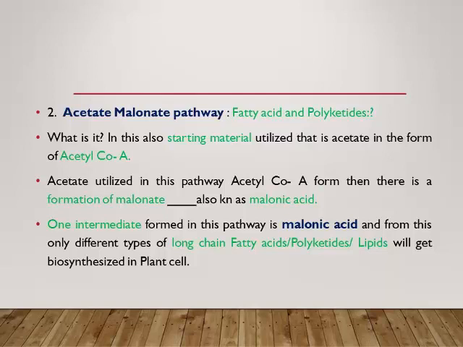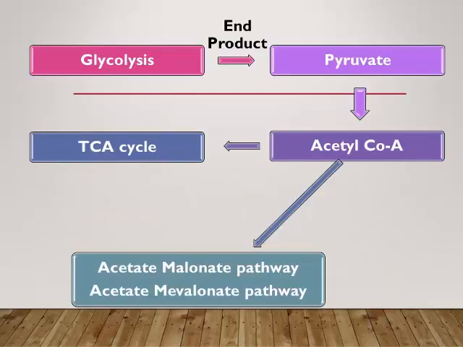Then there is the formation of malonic acid or malonate. This malonic acid, or malonate, is one of the important intermediates formed in this pathway, and from this, different types of long chain fatty acids, polyketides or lipids get synthesized in the plant cell. So this pathway is known as acetate malonate pathway.